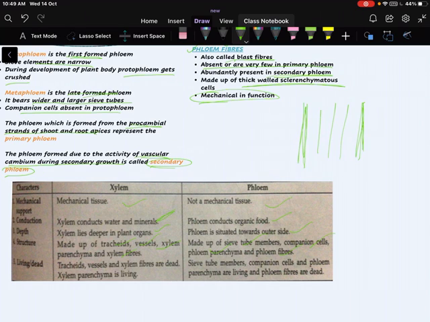Living or dead. In xylem, tracheids, vessels and xylem fibers are dead because protoplasm is absent. But xylem parenchyma is living. It is formed of living parenchymatous cells associated with xylem. In phloem, sieve tube members, companion cells and phloem parenchyma are living, and only phloem fibers are dead.